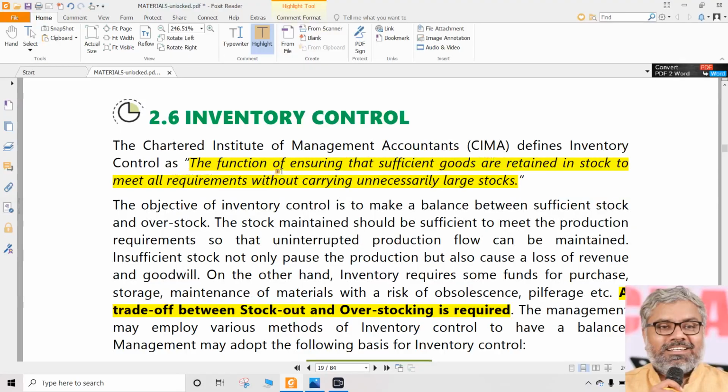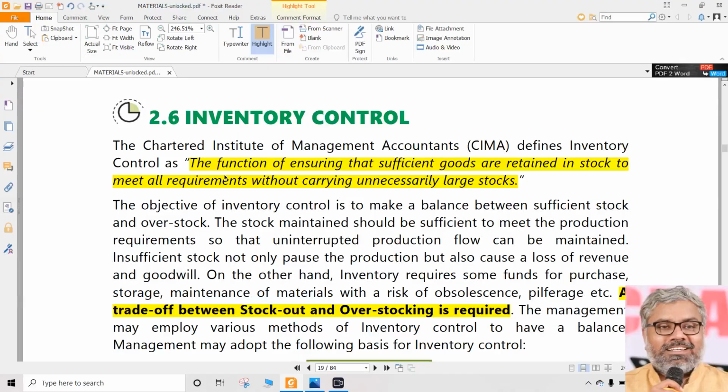The Chartered Institute of Management Accountants, London, that is the UK Institute, defines inventory control like this: the function of ensuring that sufficient goods are retained in the stock to meet all the requirements. That is one part, but without carrying unnecessarily large stocks. So easy to say, easy to define. What we are talking about is that we should ensure that sufficient goods are retained in the stock, but at the same time we are not carrying unnecessarily large stocks also.